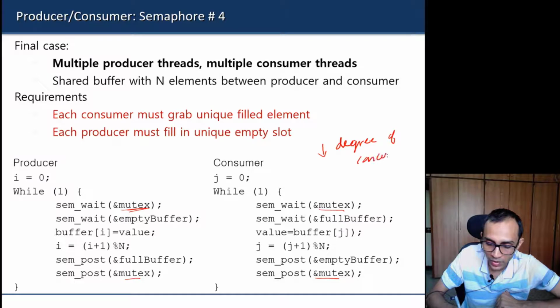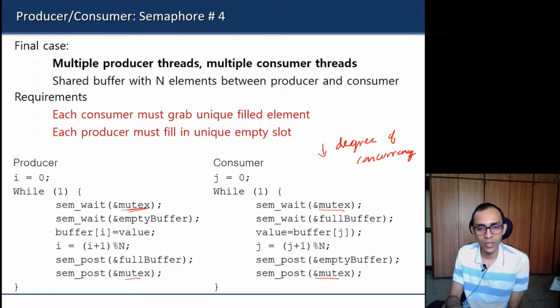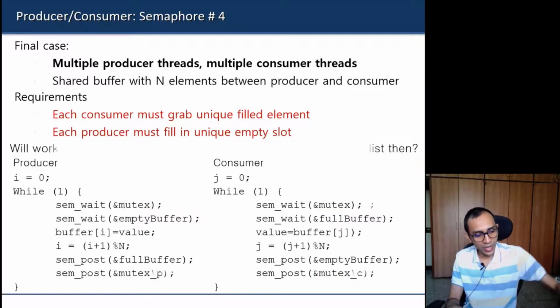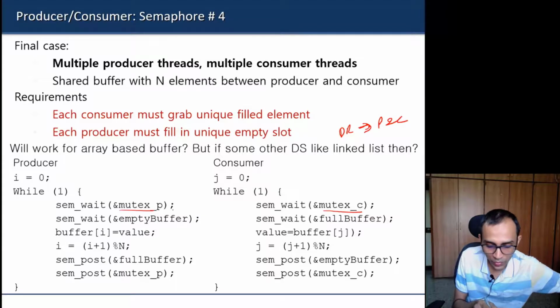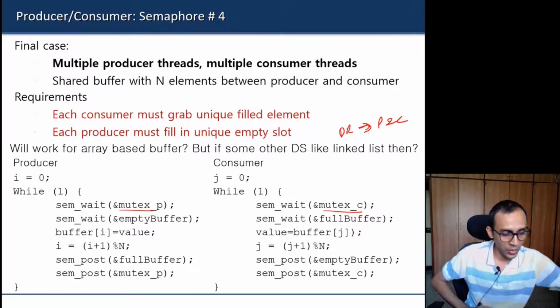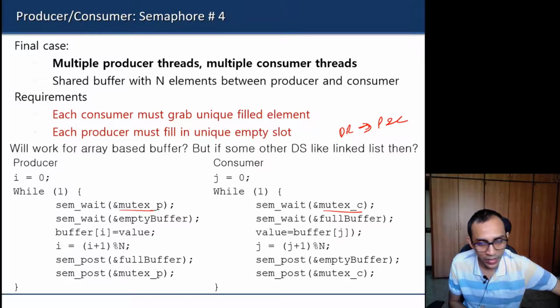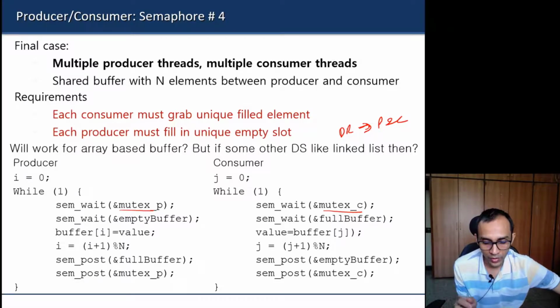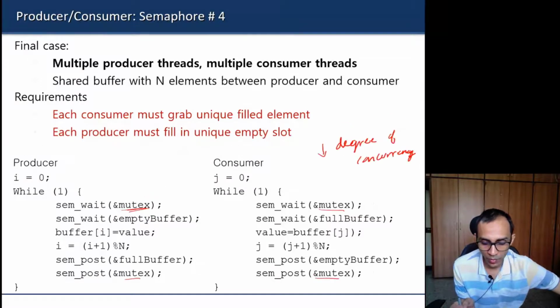So you cannot allow producer and consumer to run parallelly. Either a producer will run or a consumer will run. But if you had the previous solution, with a separate mutex for producer and a separate mutex for consumer, producer and consumer can run concurrently, so it will have a higher degree of concurrency. So if you are using an array-based buffer, this will probably be a better solution than using a common mutex variable. But if you are using a more complicated data structure like a linked list, then it is preferable to use a common mutex variable for both producer and consumer.